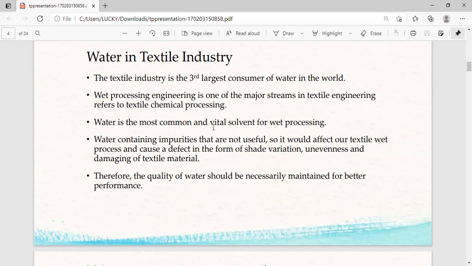Water containing impurities that are not useful would affect our textile wet process and cause a defect in the form of shade variation, unevenness and damaging of textile material. Therefore, the quality of water should be necessarily maintained for better performance.